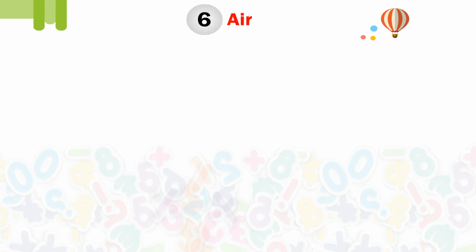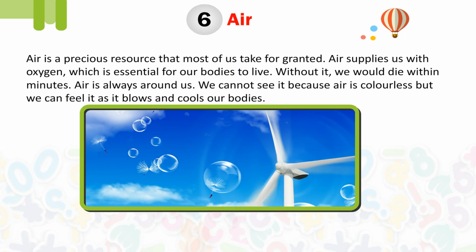Chapter 6: Air. Air is a precious resource that most of us take for granted. Air supplies us with oxygen, which is essential for our bodies to live. Without it, we would die within minutes. Air is always around us. We cannot see it because air is colorless, but we can feel it as it blows and cools our bodies.